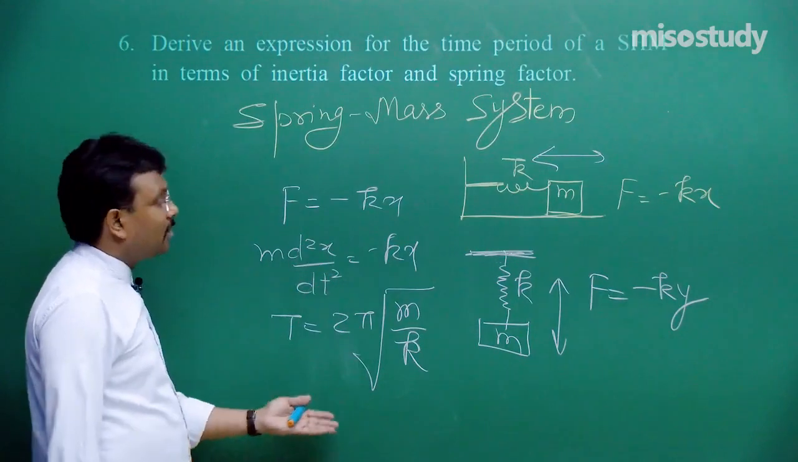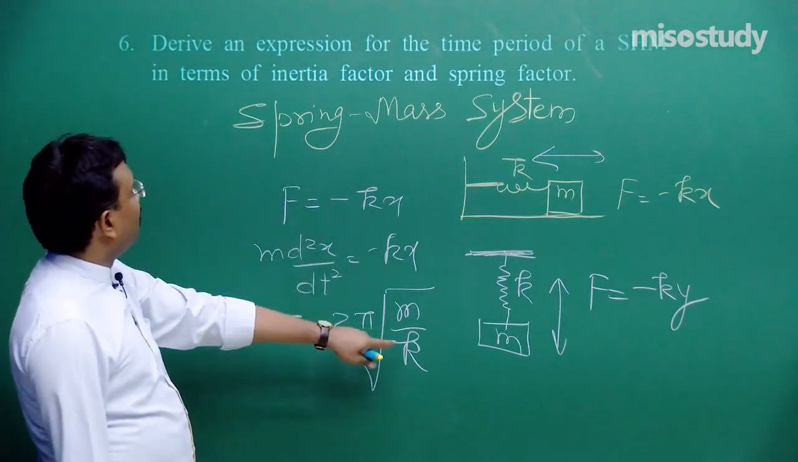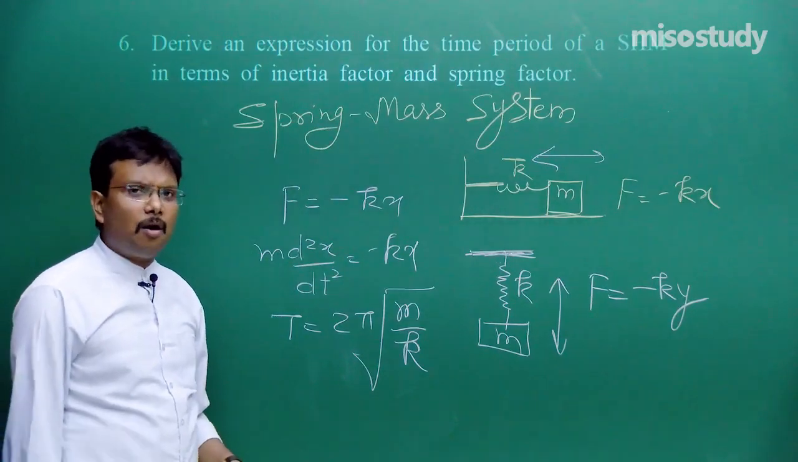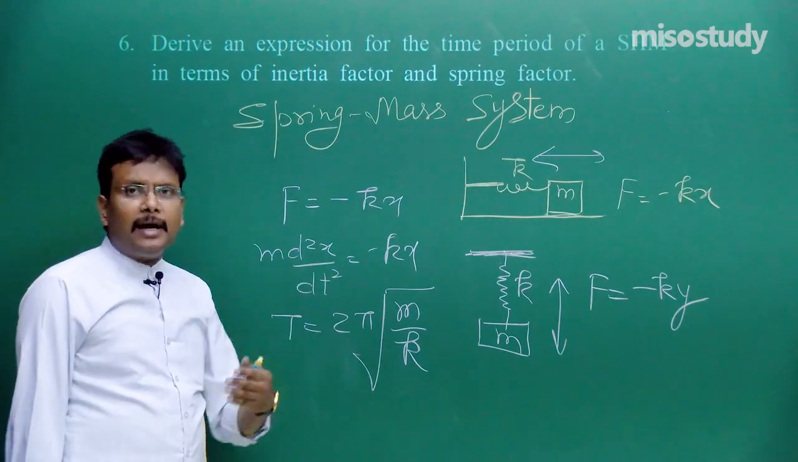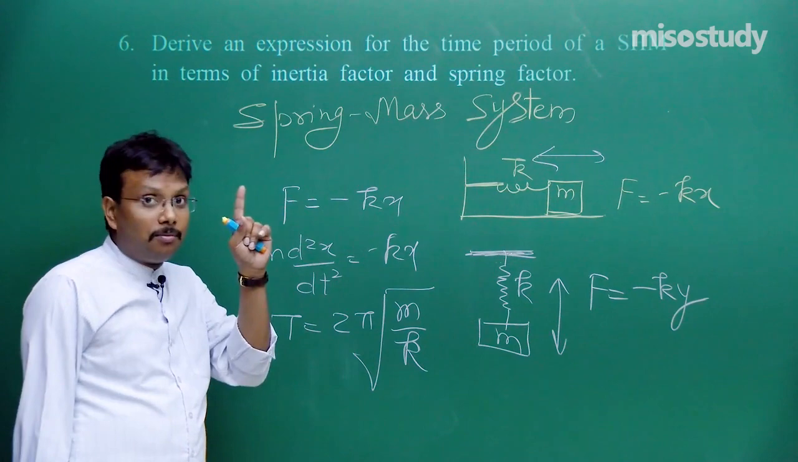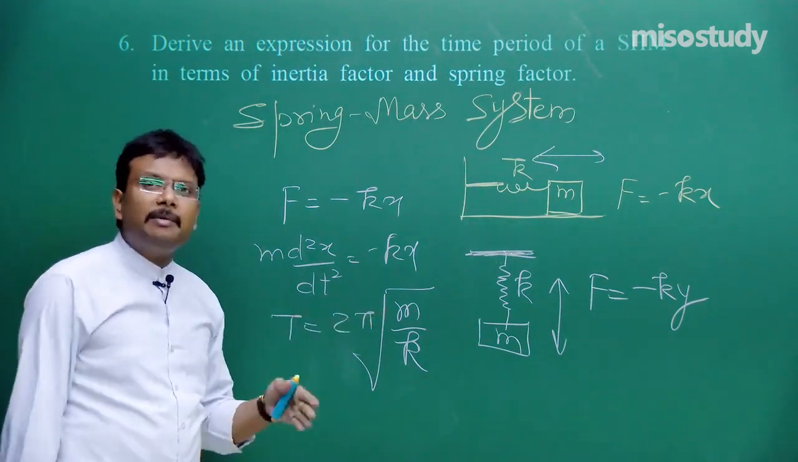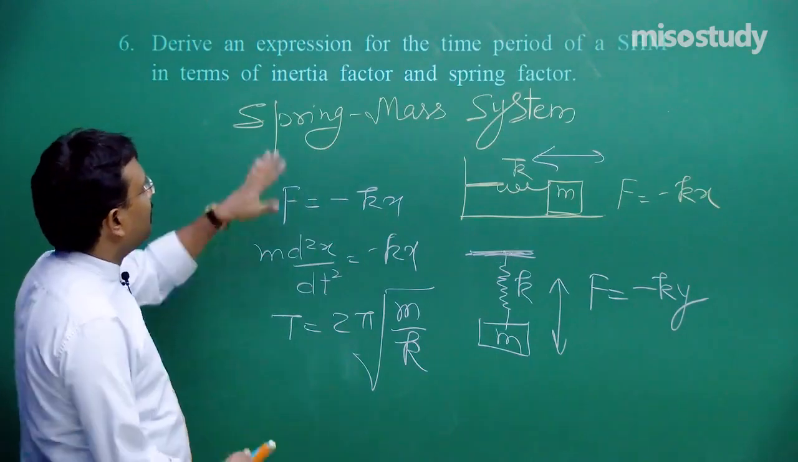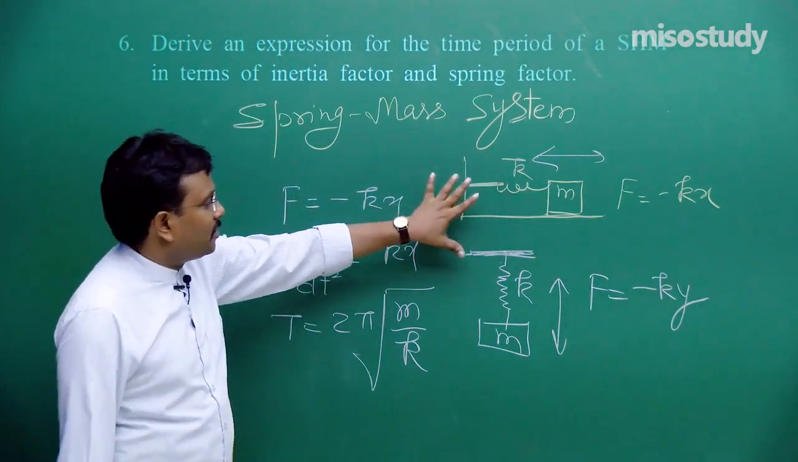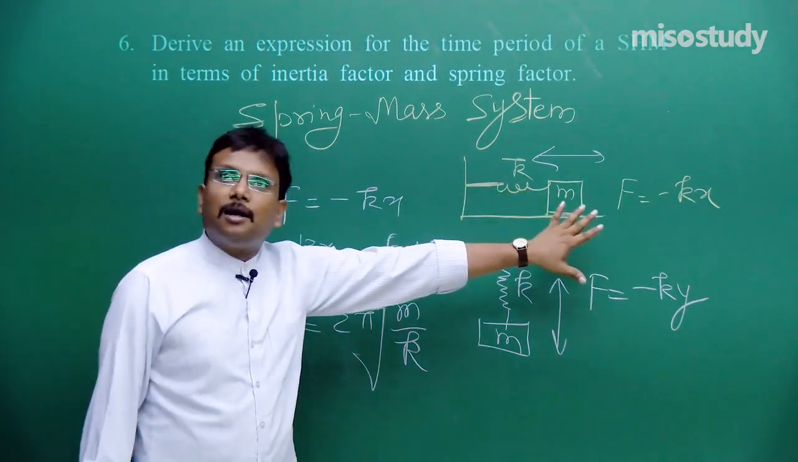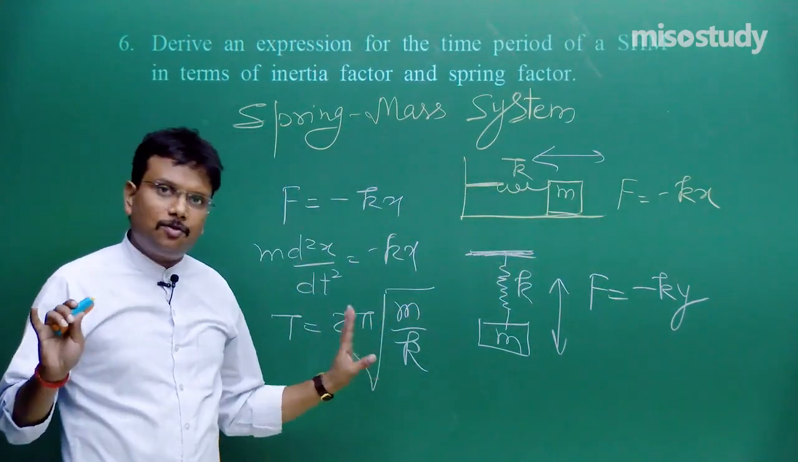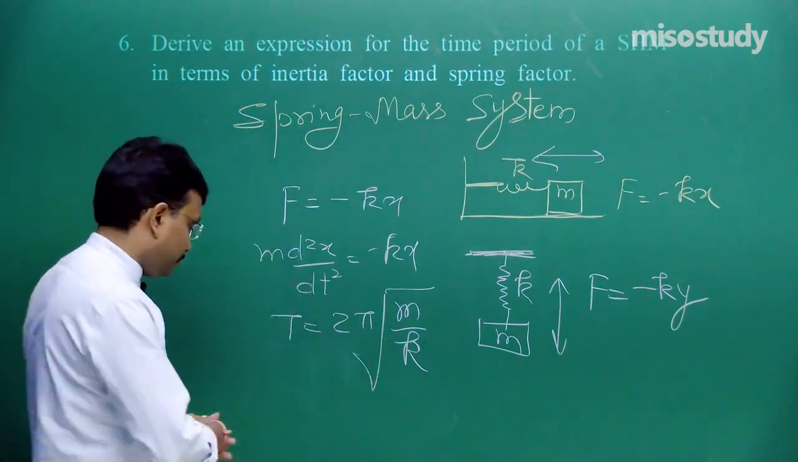You can find out this result. Spring factor K, inertia factor. Who is the inertia factor over here? Obviously mass. You can write down in terms of I also, moment of inertia, but M is ultimately responsible for inertia factor. Now in 3 marks, if you are giving this diagram, if you are writing down these equations and mentioning this term, full 3 marks you will get without any deduction.